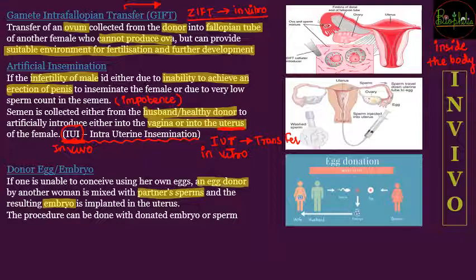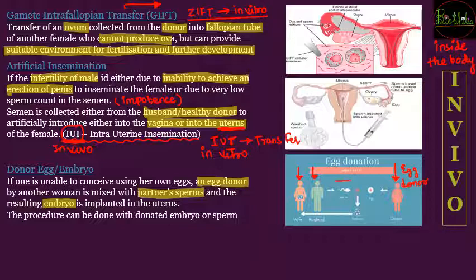So you can see here in the diagram that this female, the first female, is the one who is not able to conceive with her own eggs. अब ये जो मेल है वो अपने sperms देगा, and the female who is an egg donor will contribute her eggs.